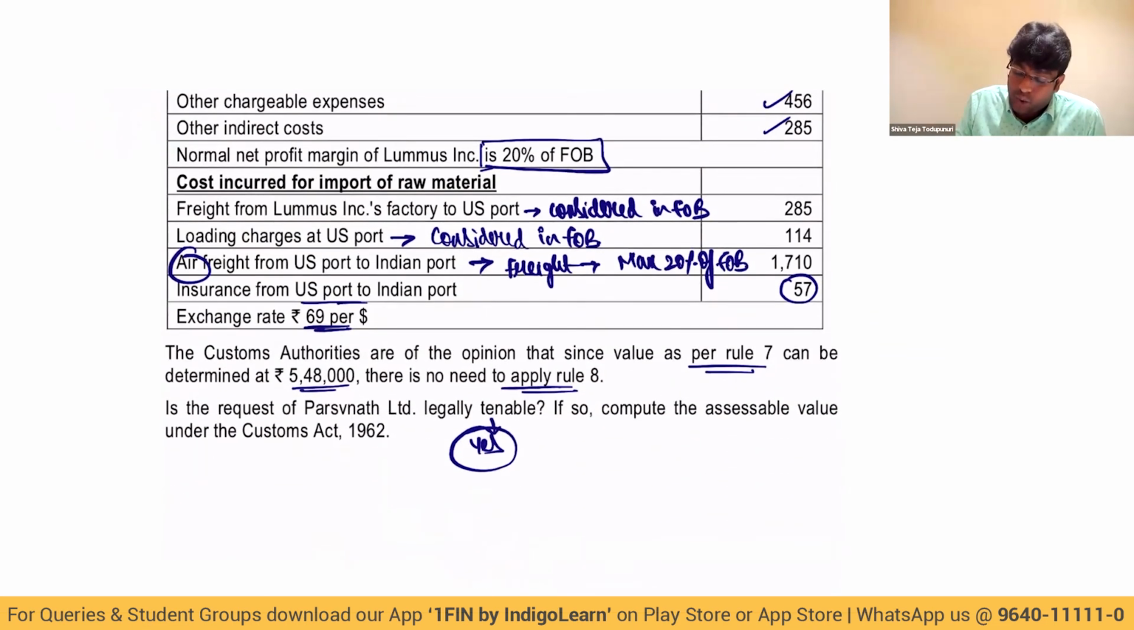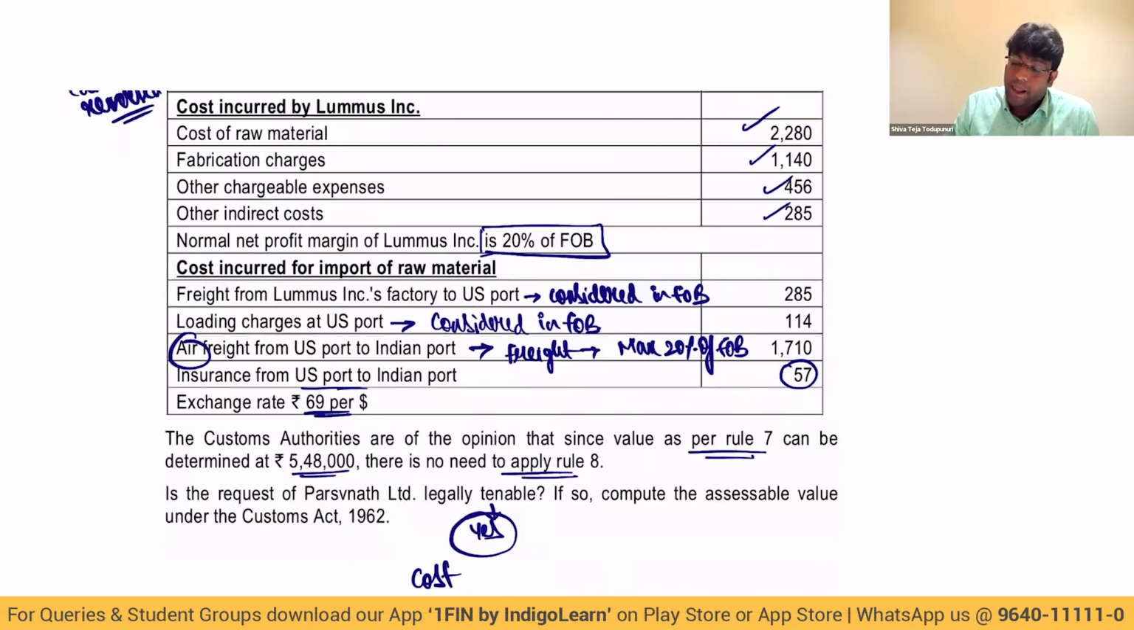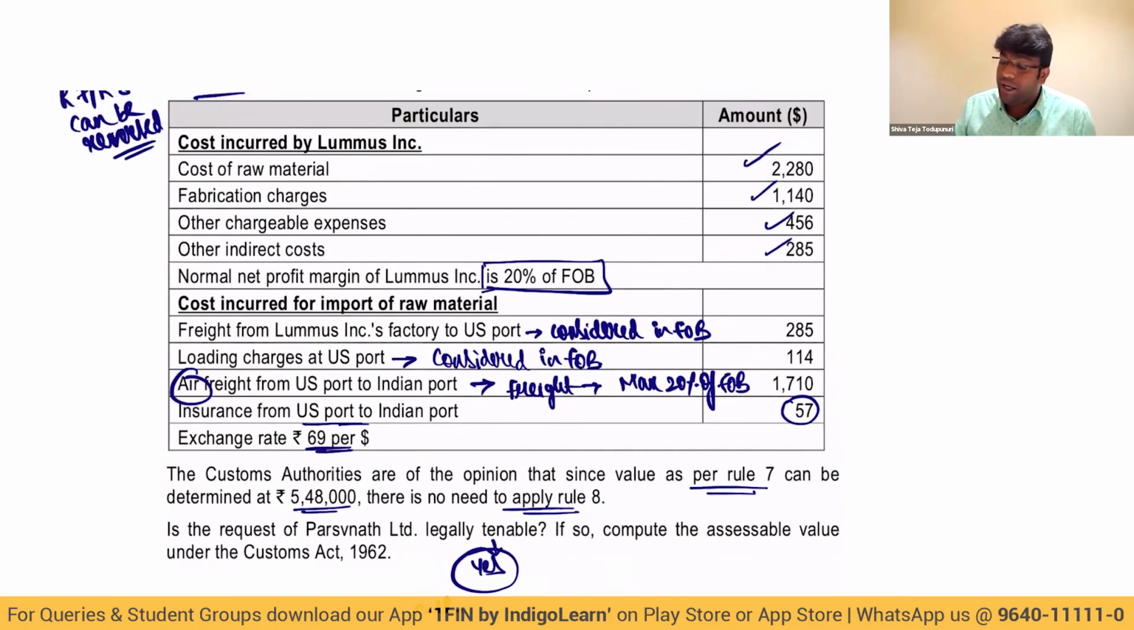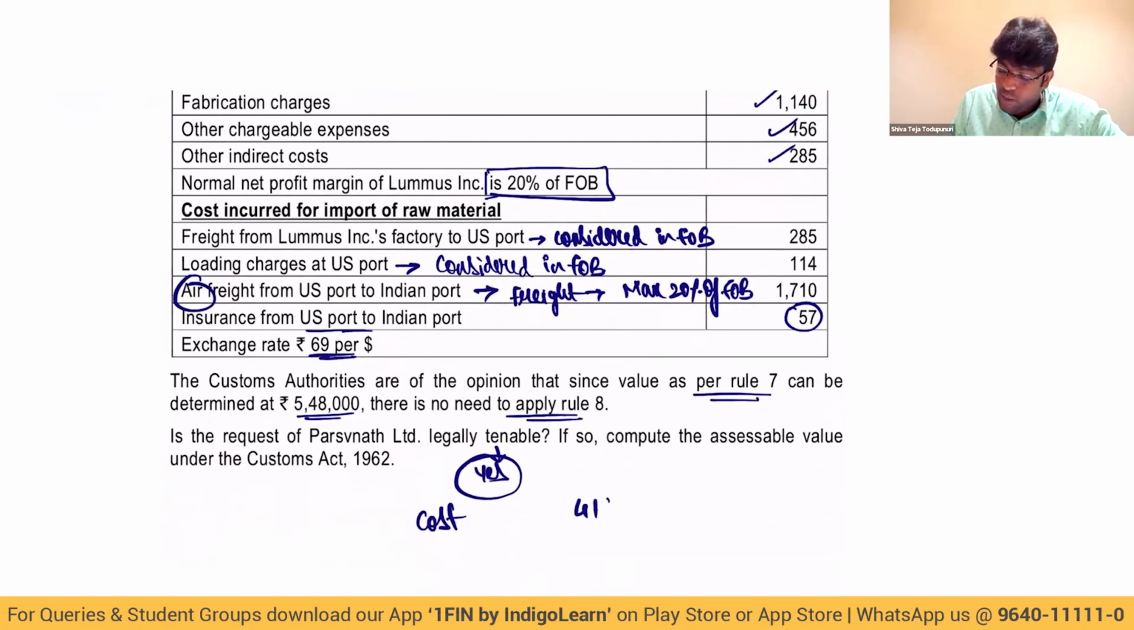What is assessable value? What is my cost? My actual cost is $2,280 plus $1,140 plus $456 plus $285. My total cost is $4,161. That is my total cost. Correct, my dear friends? Then, what is my profit margin? Profit margin, they told 20% of FOB.